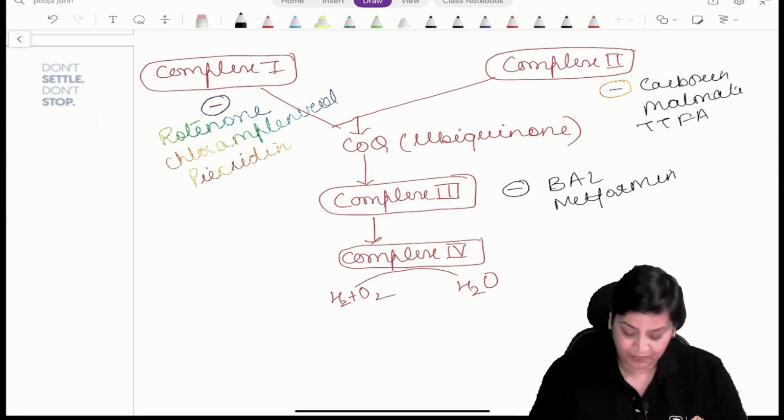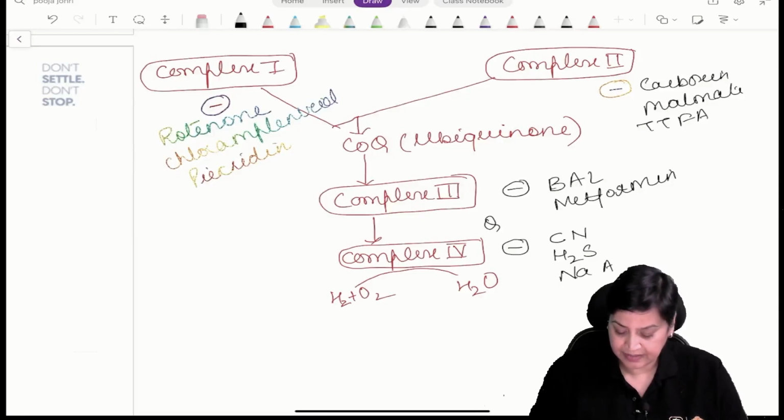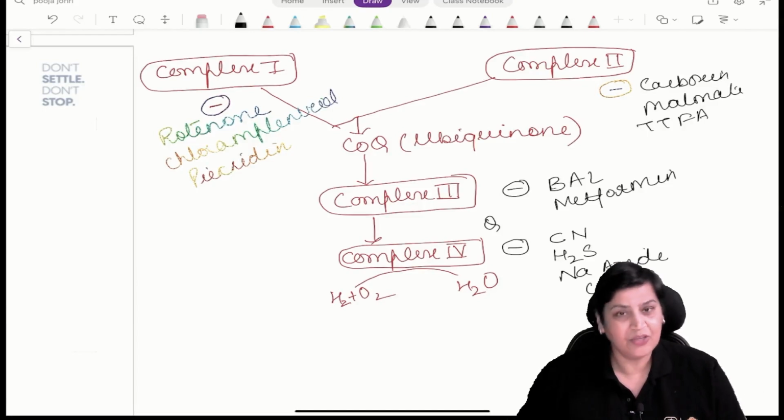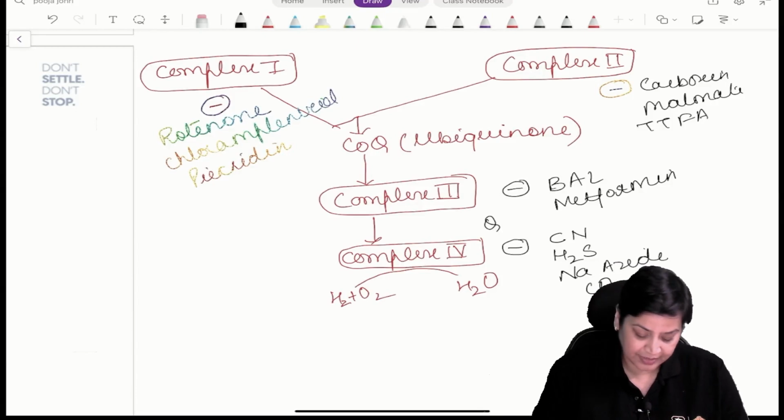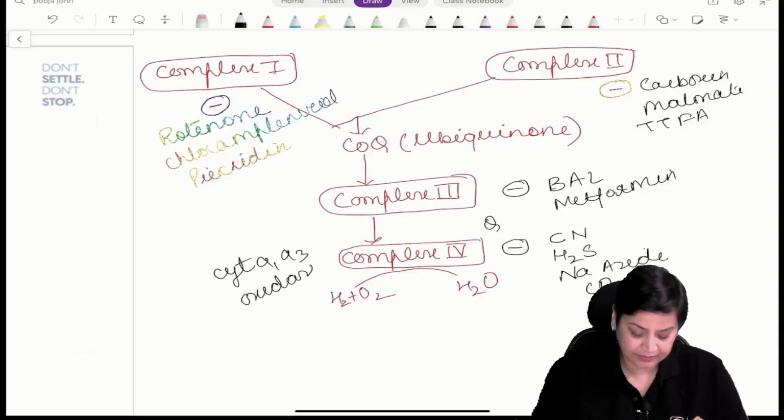Now the question is complex 4. And a very important question, asked so many times in the exam, the inhibitors are cyanide, hydrogen sulfide, sodium azide and carbon monoxide. Most of the students get confused between carboxin and carbon monoxide. You have to understand carboxin is an inhibitor of complex 2, and carbon monoxide and cyanide are the inhibitors of complex 4. Sometimes a question is asked like this, that complex 4 is basically cytochrome A1 A3 oxidase. This question is also asked.